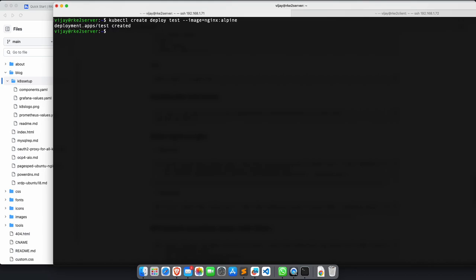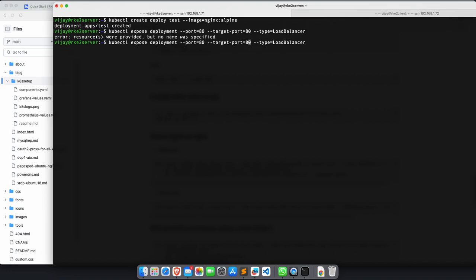Now if I want to expose this, I can run kubectl expose deployment, on port 80, and the target port, which is my container port, is running on 80. If this would have been different, I would have given a different one. And at the end, I'm setting the service type as load balancer, and then hitting enter. Oh sorry, the deployment name I haven't given. So kubectl expose deployment, the deployment name is test.